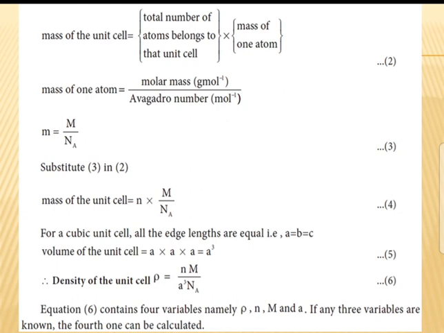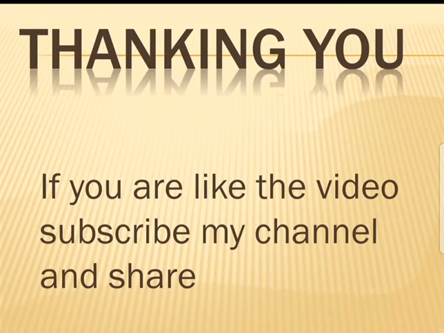For a cubic unit cell, all the edge lengths are equal. That is a equal to b, b equal to c. Volume of the unit cell is equal to a into a into a, that is a cube. So volume of the unit cell is a cube. Density of the unit cell rho is equal to, what is the mass of one unit cell? n M by Na, then divided by volume of unit cell, a cube. See, rho is equal to n M by Na a cube.